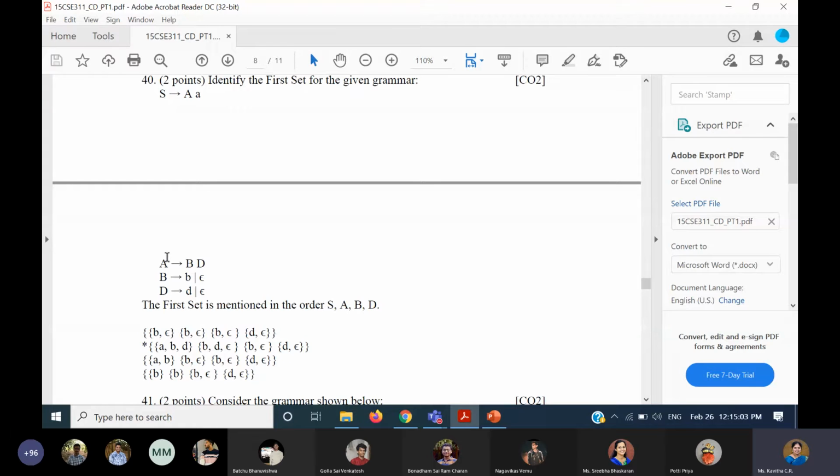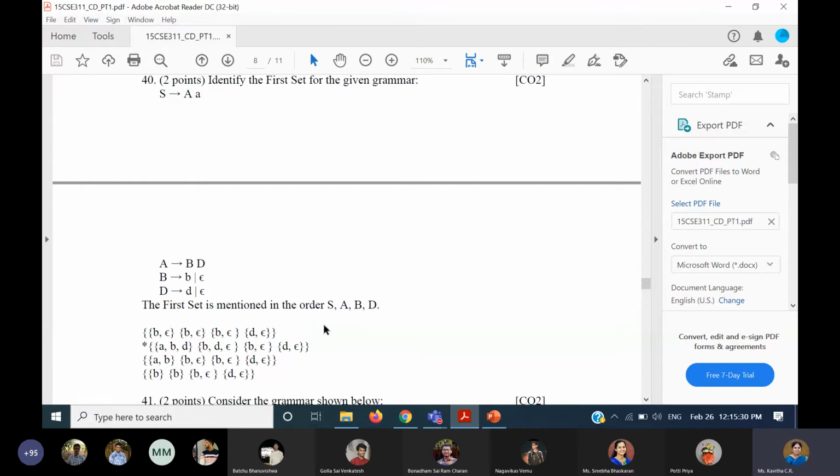So this is very important. Whenever nullability comes into the picture, you have to see carefully. At some point capital A can become null. So if A also becomes null, what happens? We'll have A followed by small a. This A becomes epsilon, then first of S is also small a. So a, b, and d, all three will be there for first of S.